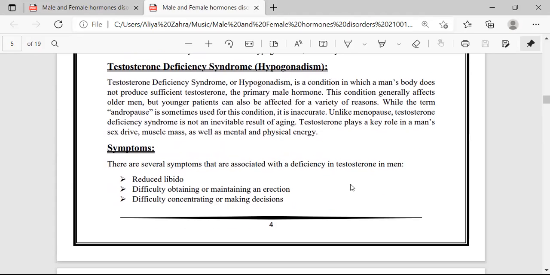Testosterone plays an important role in a man's sex drive, muscle mass, as well as mental and physical energy. If there is a disturbance in the testosterone level in the blood, then all these functions are disturbed.